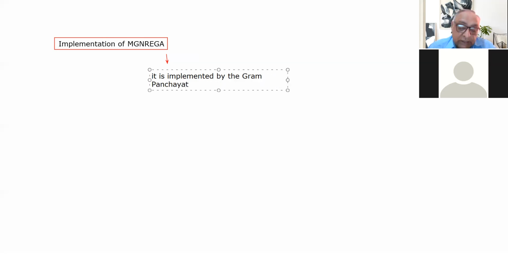By the Gram Panchayats means it is the Gram Panchayat that is to conceive the project, make the details of the project, and send the project to the government. And after studying that project, the funds are released for that particular project by the government.